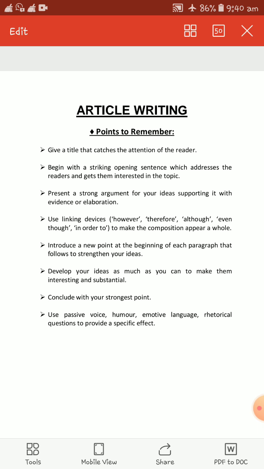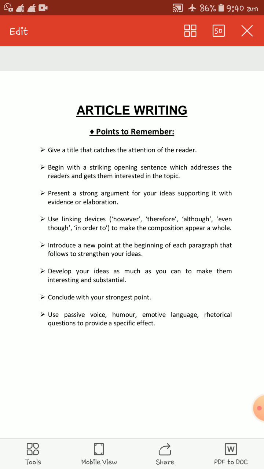So see, it is written: begin, that is, start with a striking opening sentence which addresses the readers, and not only that, get them interested in the topic.